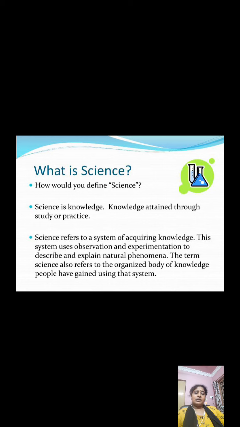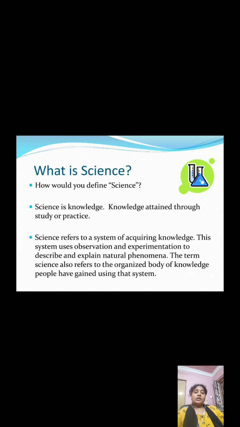I said just now that the two types of science are observational science and experimental science. So this system, used to acquire knowledge about many things present in our life, includes two things, observation and experimentation, which are very important to describe and explain natural phenomena.